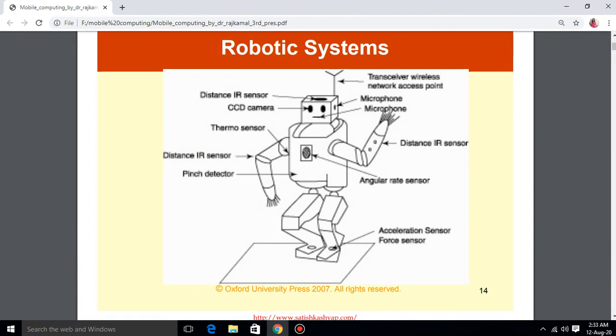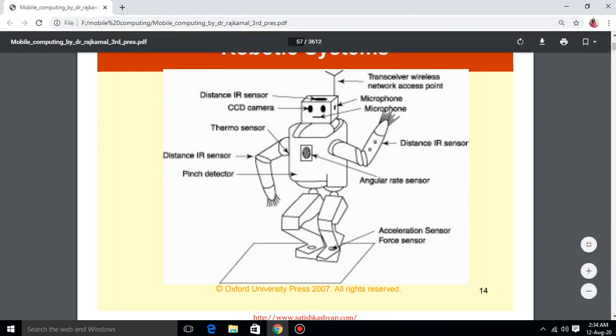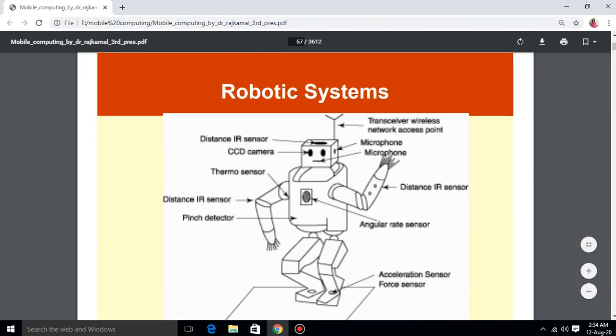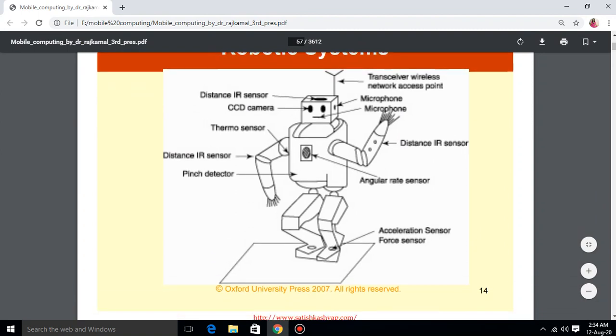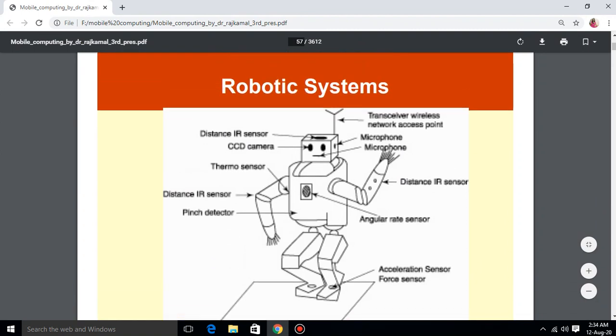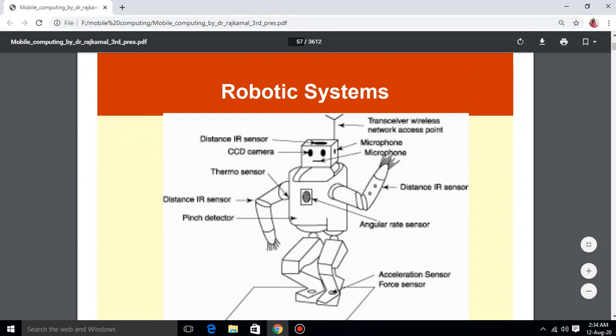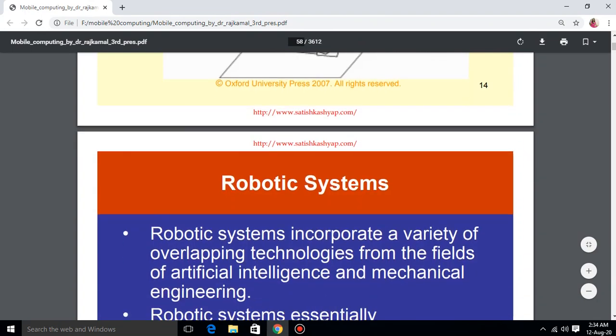Angular rate sensors, acceleration sensor, force sensors. These are various multiple sensors which are attached to the device. That is why we call it a robotic device, because various sensors are attached, and these sensors work by sensing the physical environment, the physical world, and react accordingly.